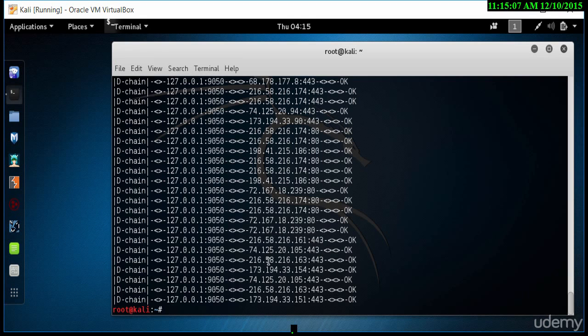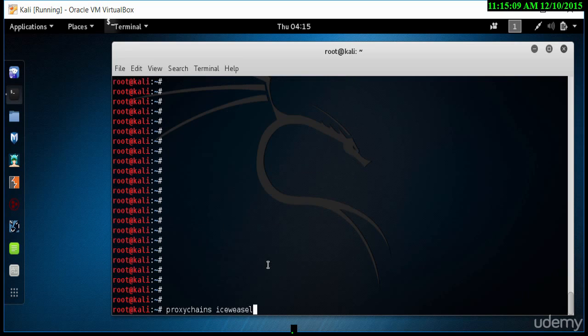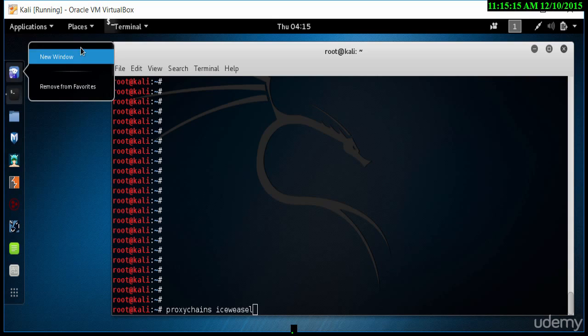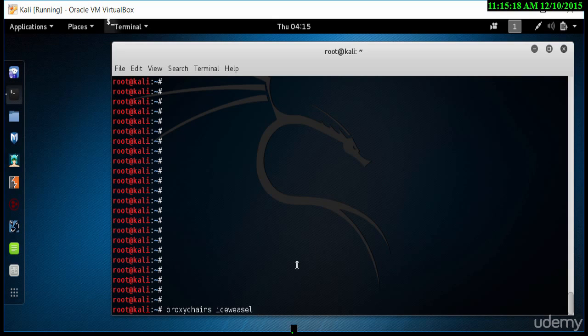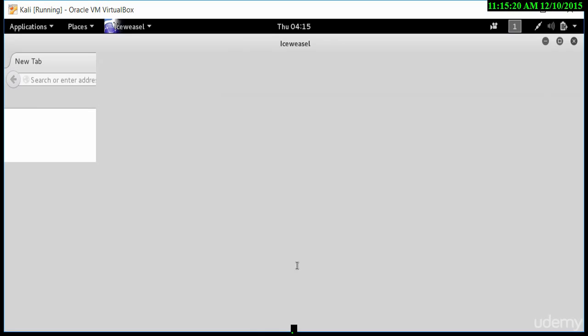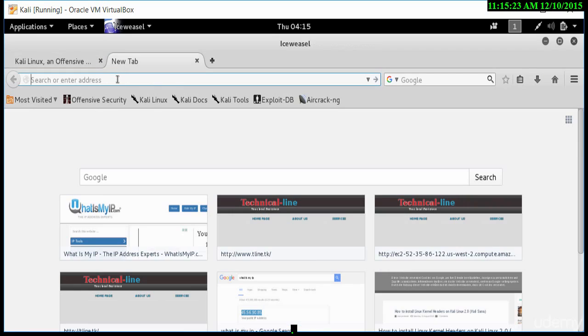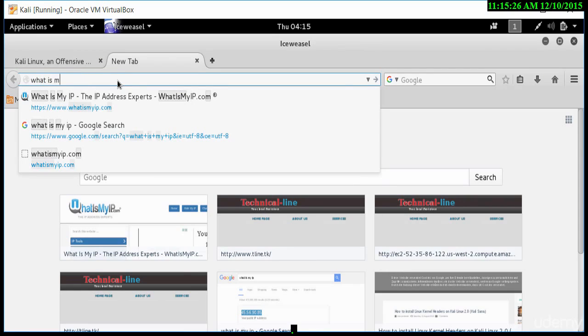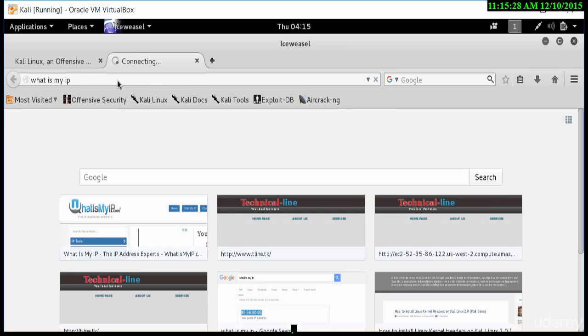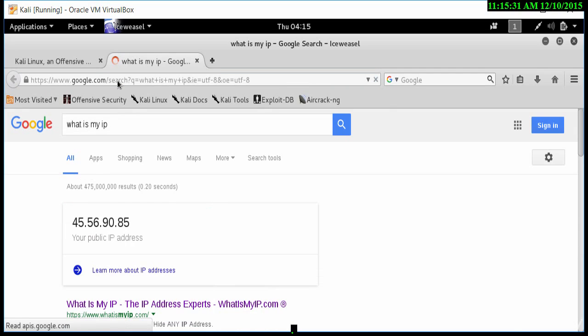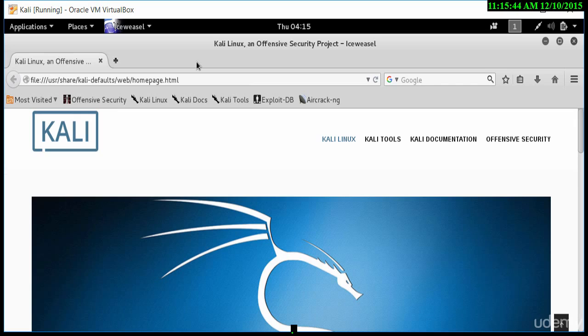So let me close all the options. Let's type in proxychains iceweasel, and let's just see if this is fixed now. Let's wait for the browser to open, and notice now if I type in what is my IP, let's see what my IP address is. Notice now my IP address is 45.56.90.85. The other one had 100 and something. This is 45. It has changed my IP address. So the proxy setup has worked.